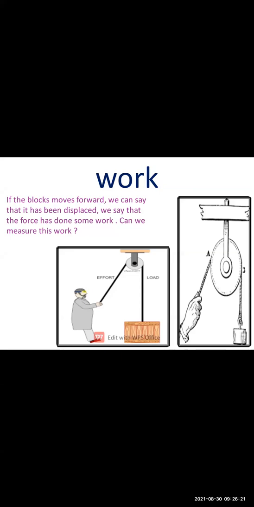That means there is a displacement in an object with the help of force. So can you measure how much displacement has taken place, or how much force has acted on the object to have this displacement?